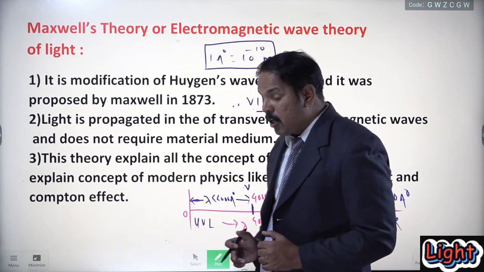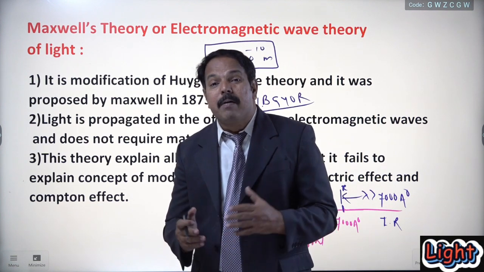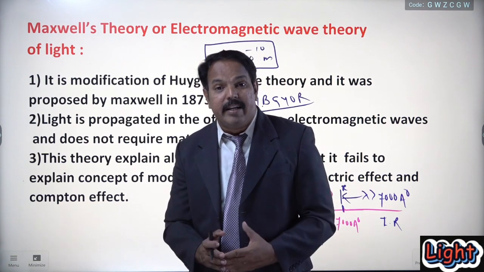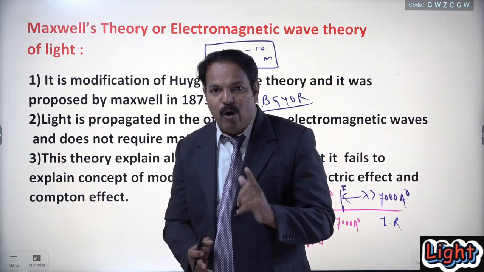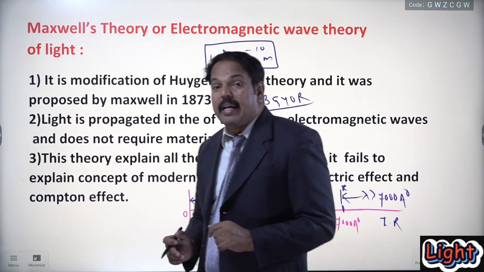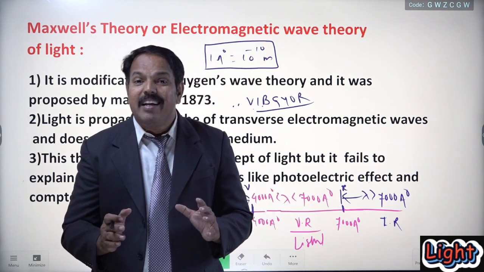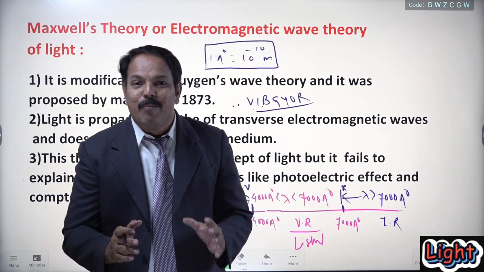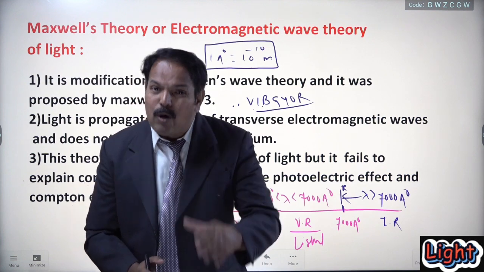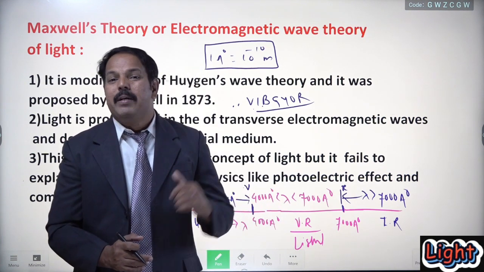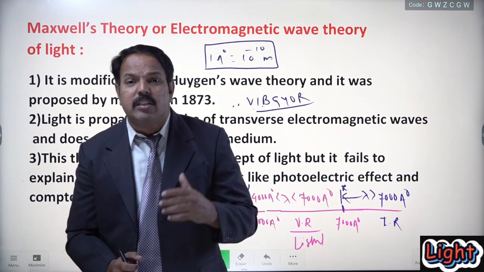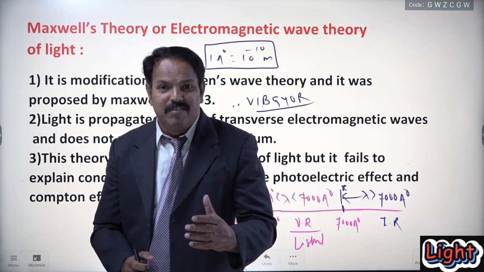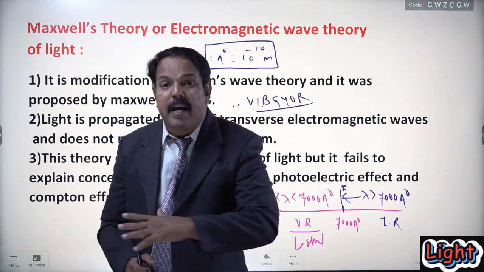Is it clear? In the electromagnetic radiations, there are different electromagnetic radiations depending upon their wavelength. Have you got it? Now the question arises, is it the perfect theory? No, because this theory supports the wave nature of light, and explains concepts like reflection, refraction, double refraction, interference and diffraction.